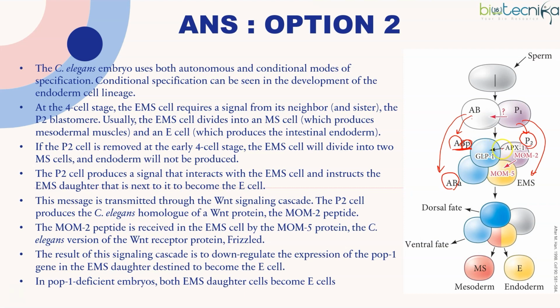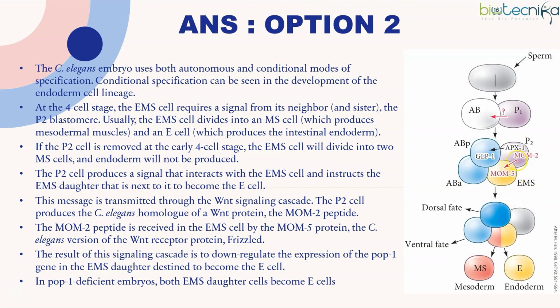So what is the signal? APX1 is the signal name, GLP1 is the receptor name. But that's not part of the question here. The part of the question is P2 giving signal to EMS. Now EMS further divides into endoderm for E and mesoderm for MS.